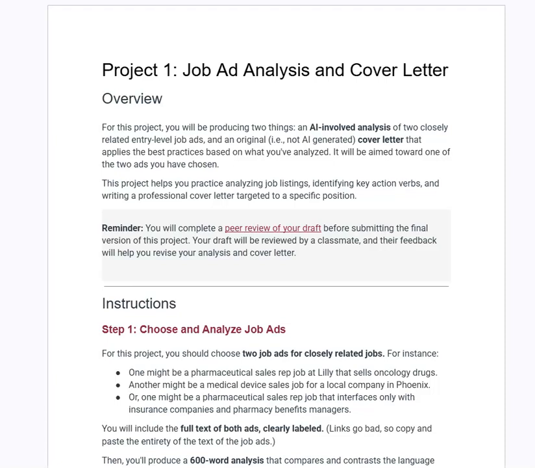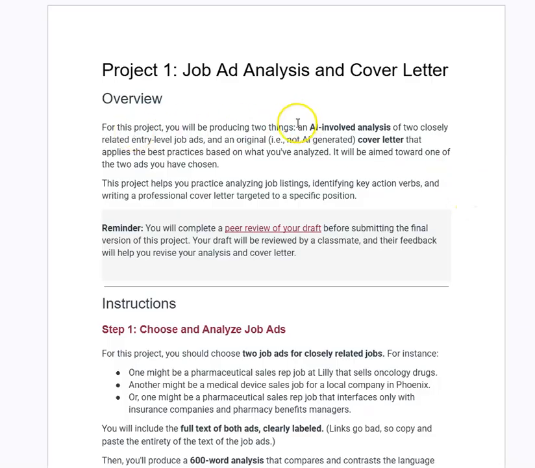Hi, this is going to be just a quick overview of our first writing project. This first project has a couple different sections, a couple different parts to it. The first is going to be a job ad analysis, where you are going to gather 2 job ads and write up an analysis of those job ads. Then you are going to pick one and write a cover letter as if you are applying for that job. Make sure that you read over these instructions, but do not hesitate to reach out to me.